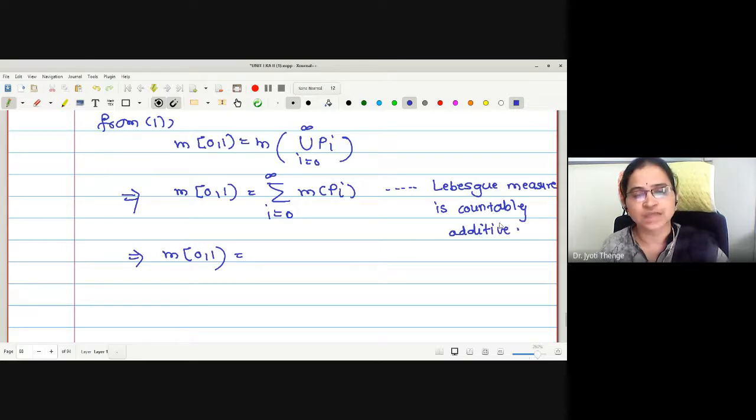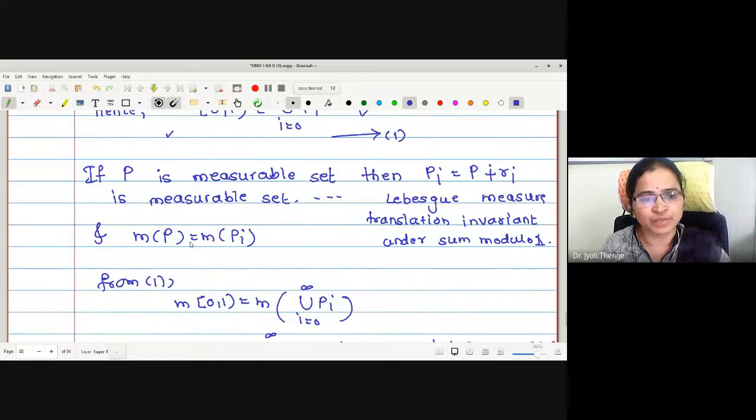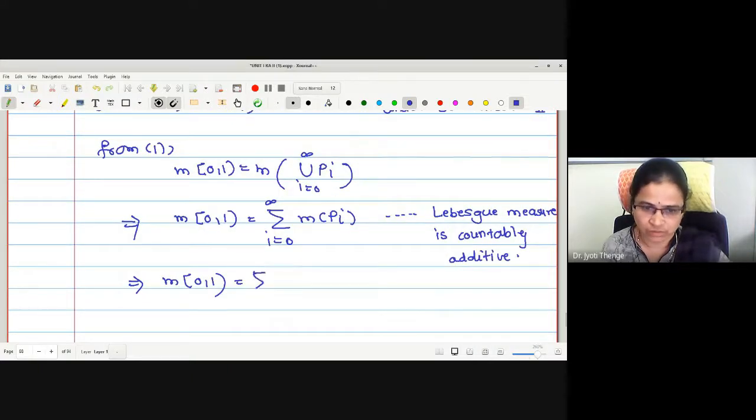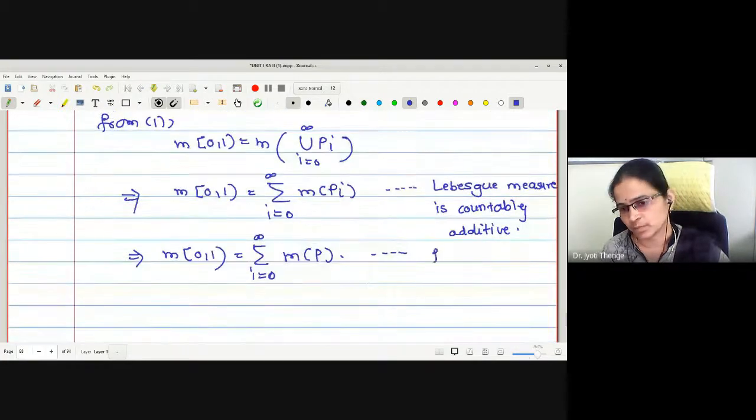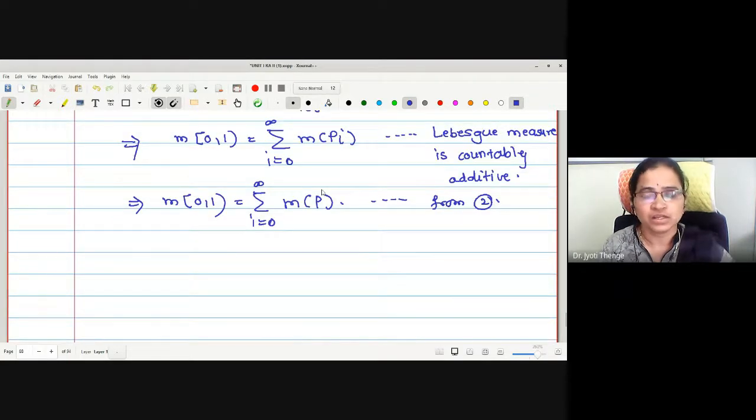Lebesgue measure is countably additive. Okay, and also we have written measure of pi is measure of p. Let us make it independent of i, so that evaluation will be easy for us. If I call this as true, right?